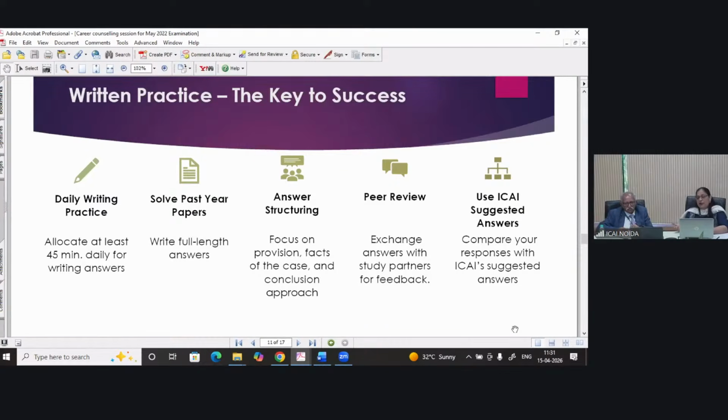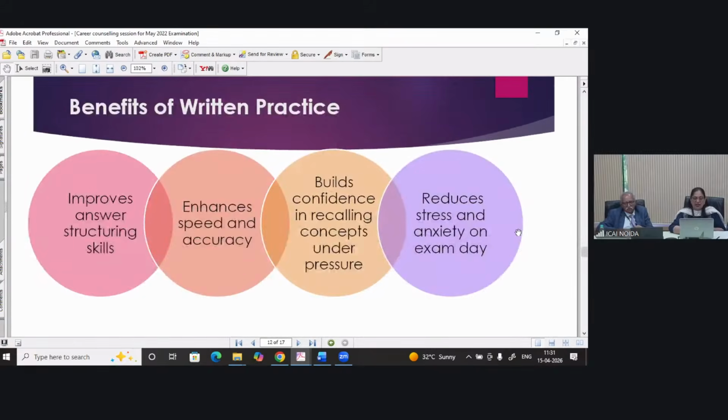If you are not able to review your answers, you can take feedback from your friends also. Use ICAI suggested answers so that you can compare. Sometimes for some questions we give more than required, like for a 4 marks question we are giving 10 pointers. That is not required of you in the examination, but we give it because you can recall, understand, and write any 4 of the points in the examination.